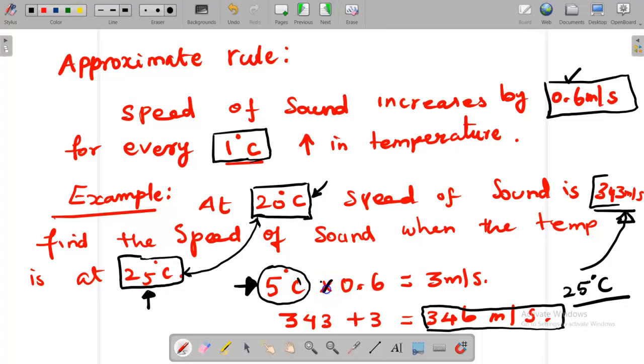Each degree Celsius, the increase in velocity is 0.6 meter per second. So if you multiply 5 times 0.6, you get 3 meter per second. This will be added to the speed of sound given for 20 degrees Celsius. So 343 plus 3, 346 meter per second.